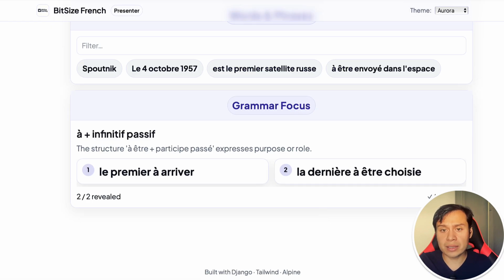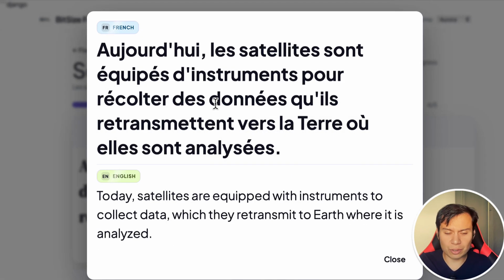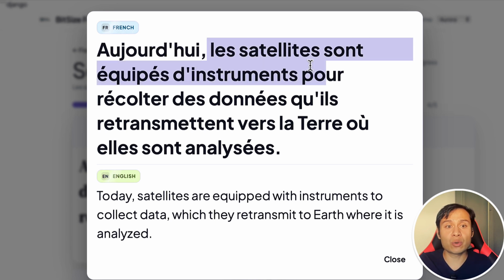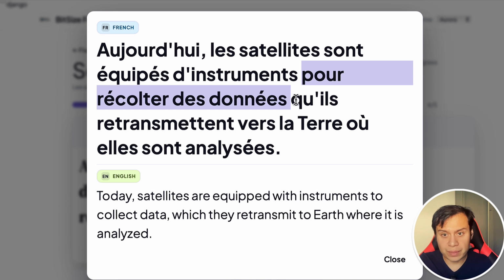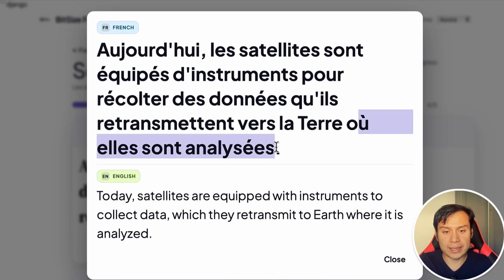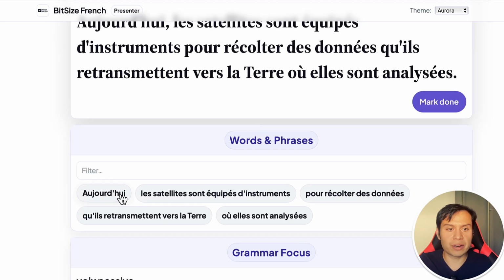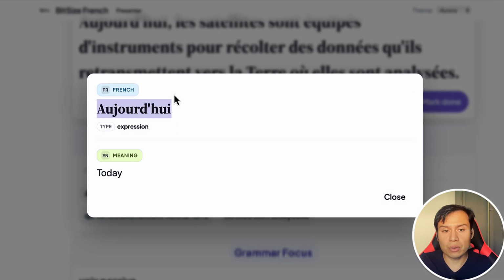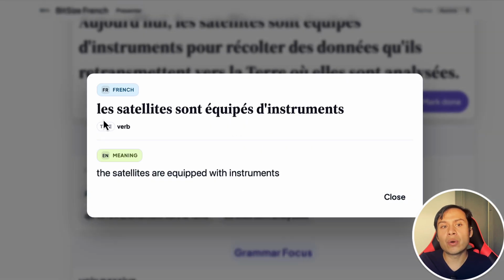Our next sentence is going to be, this is a longer one too, so bear with me. Aujourd'hui, les satellites sont équipés d'instruments pour récolter des données qu'ils transmettent vers la Terre où elles sont analysées. So there are a few parts, so we're going to break it down phrase by phrase. Aujourd'hui is today. Today is aujourd'hui. So les satellites sont équipés d'instruments. So the satellites are equipped with instruments.